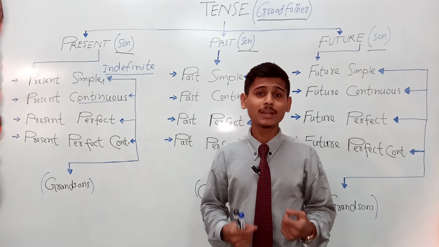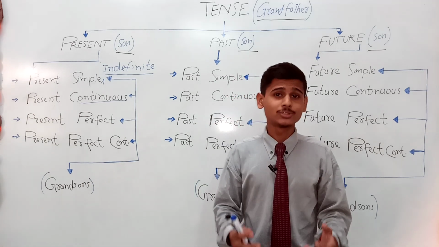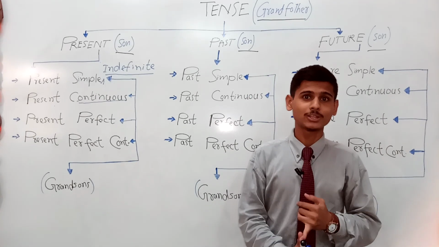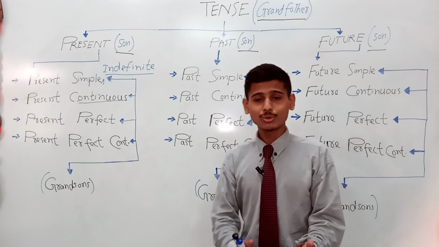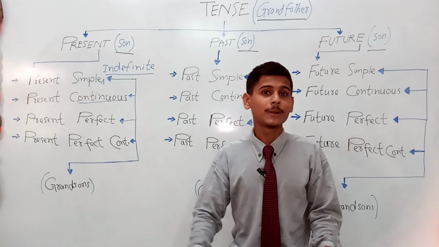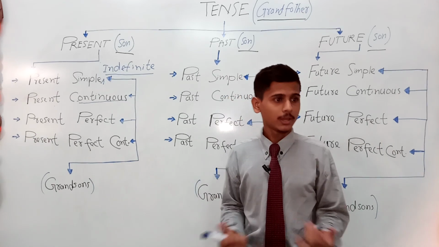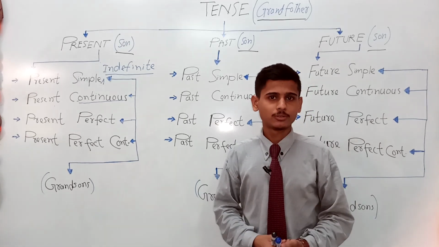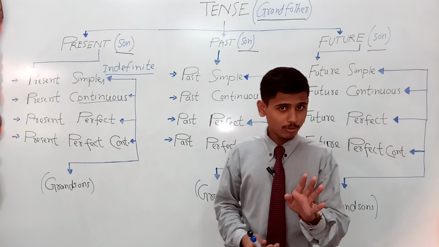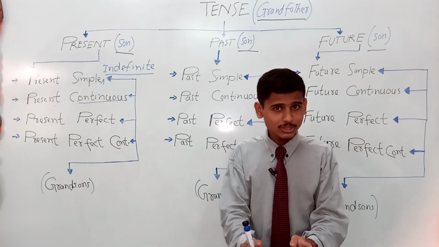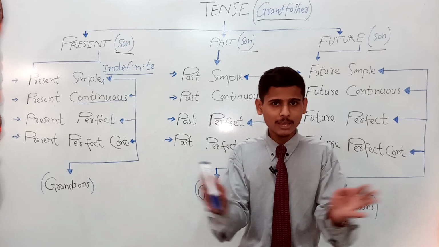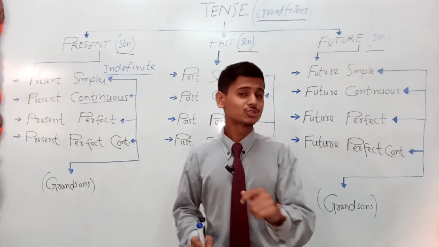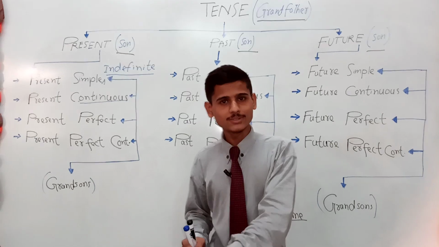If I say I have been playing cricket since morning, so since morning is the starting point and since is being used here to indicate the starting point. I would say I have been playing cricket for 4 hours. Here I'm using for because I am mentioning the period of time, the span of an action, for how long an action continued up, right? So that's where we add for instead of since.